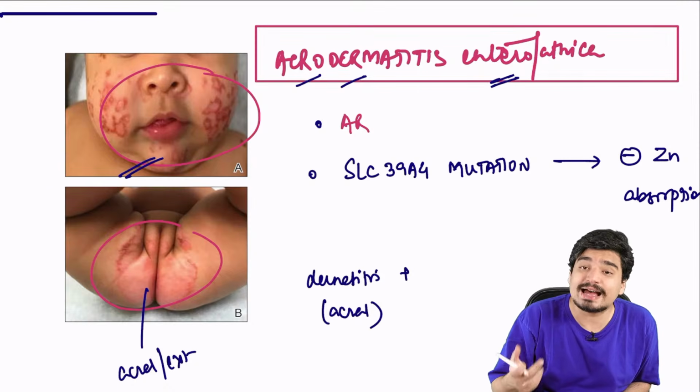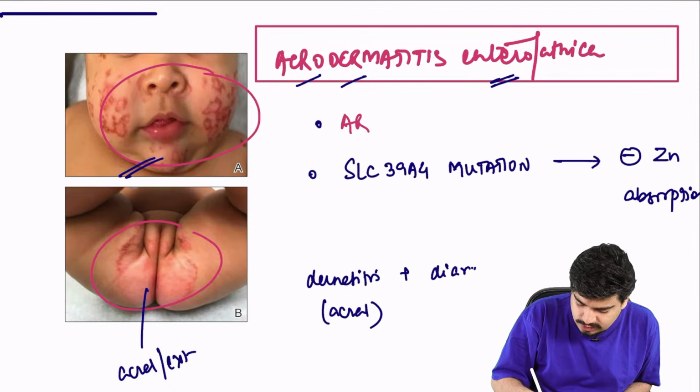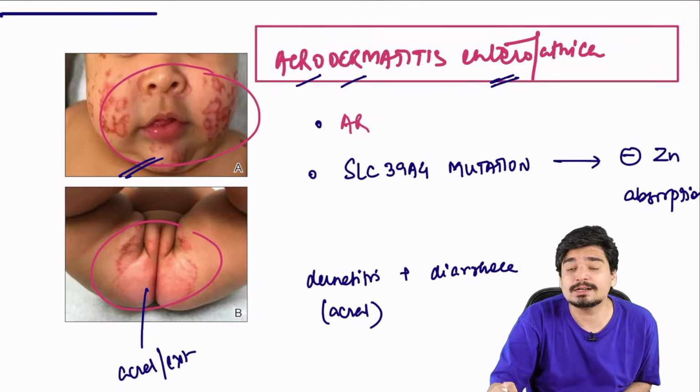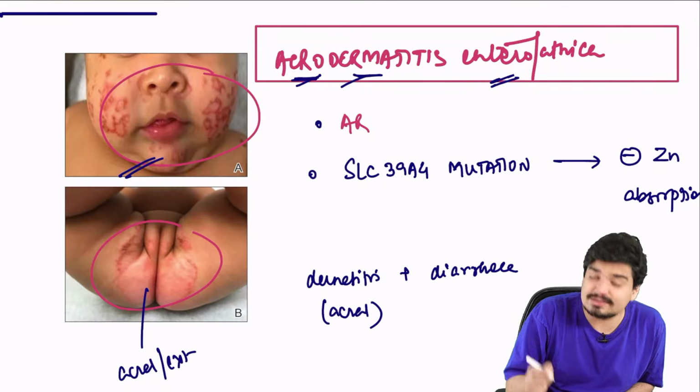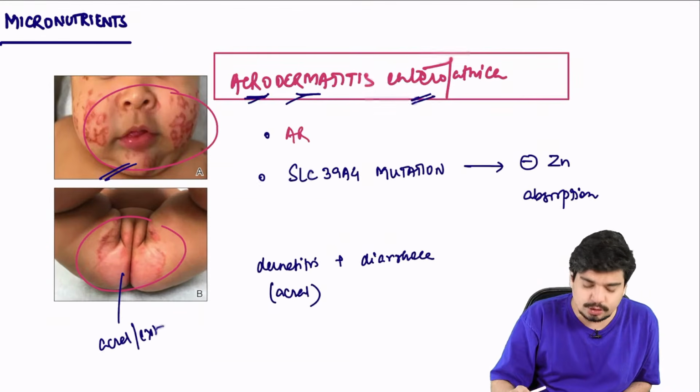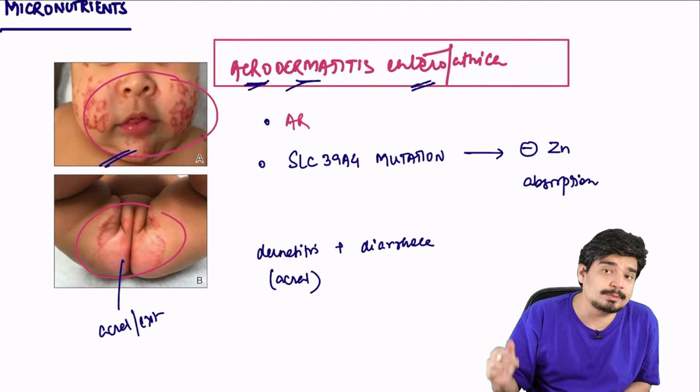You will see a lot of diarrhea. So that's why it's called acrodermatitis: dermatitis in the acral regions along with enteropathica, along with diarrhea. This is what you will see as far as zinc deficiency or acrodermatitis enteropathica is concerned.